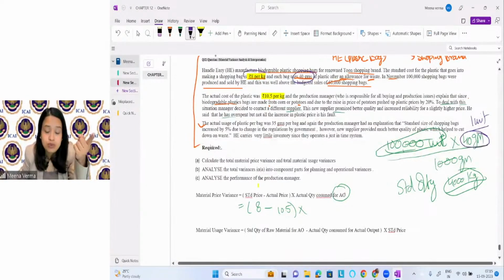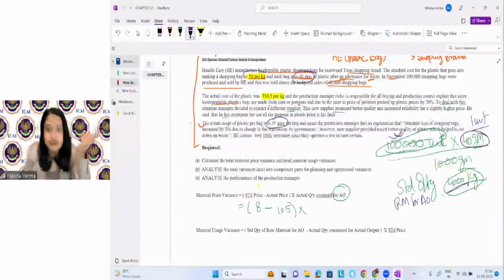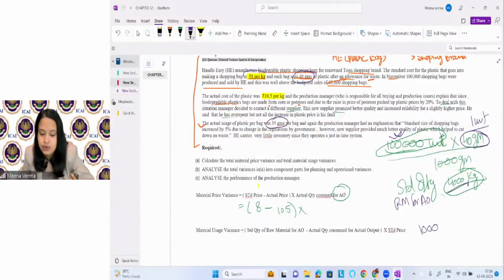And how many actual output are we producing? 1 lakh actual output we are producing, right? So this is the standard quantity of raw material for actual output. This is what we have calculated here. Now, what do we want to calculate? We want to calculate actual quantity for actual output. See what is the actual output we are producing here: 1 lakh unit. And what is the actual quantity of raw material required here? 35 gram.